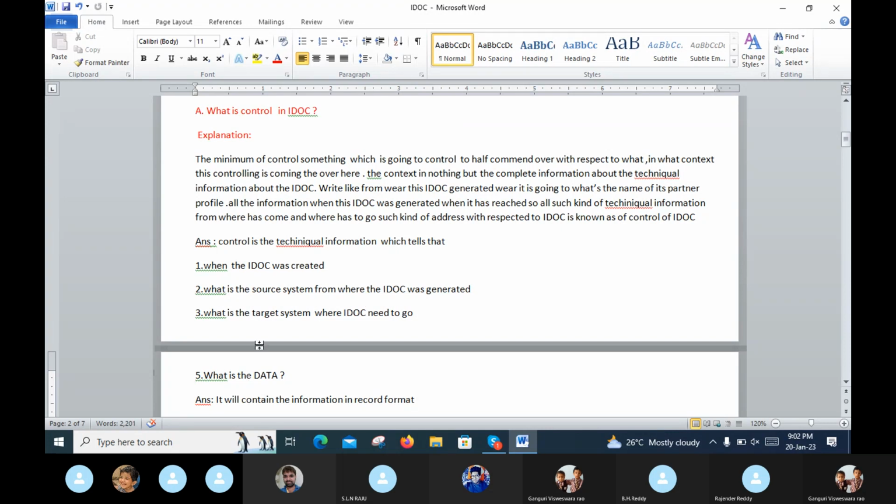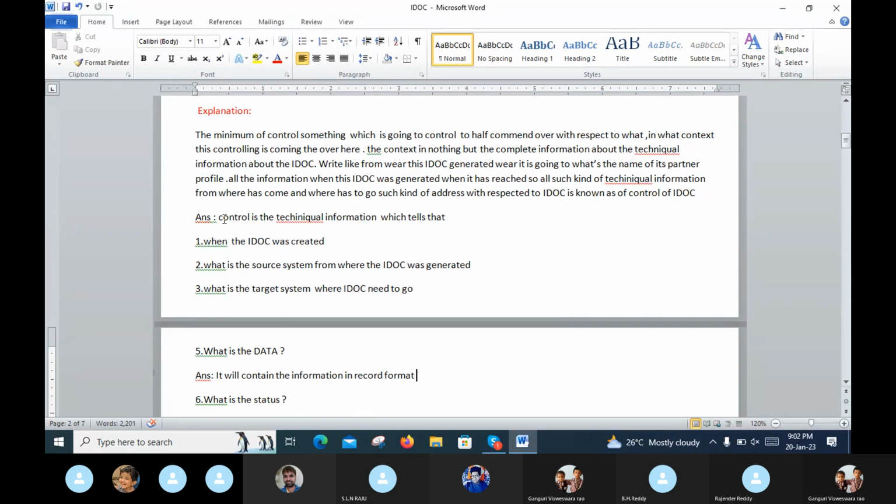Fourth one is what is the data. So these are the control technique information which tells when we are creating the IDOC, when we are generating the IDOC, and where it needs to go. These are the control techniques of the IDOC.